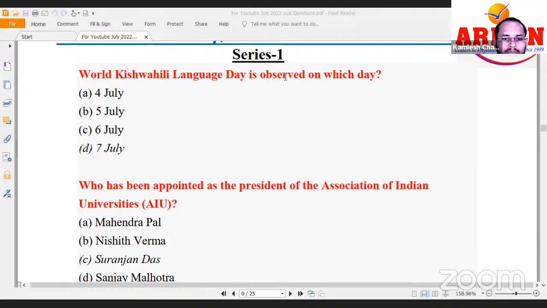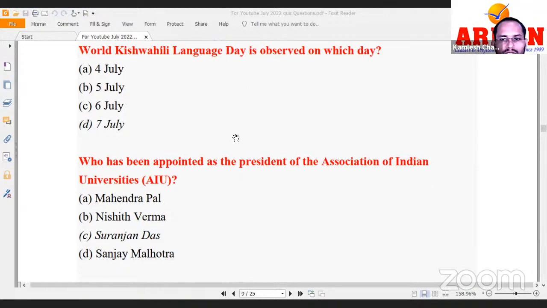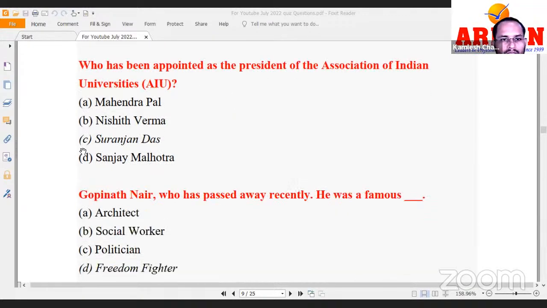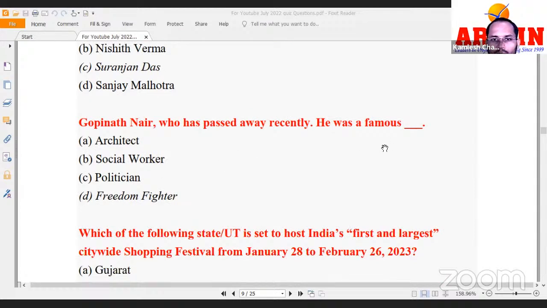Next one, who has been appointed as the president of Association of Indian Universities? Right, this answer is Suranjan Das. Association of Indian Universities. Next, Gopinath Nair, who passed away, was a famous freedom fighter. He was a famous Gandhian who passed away recently.